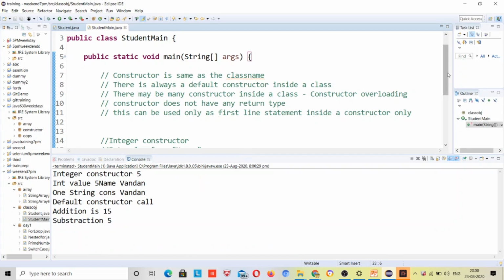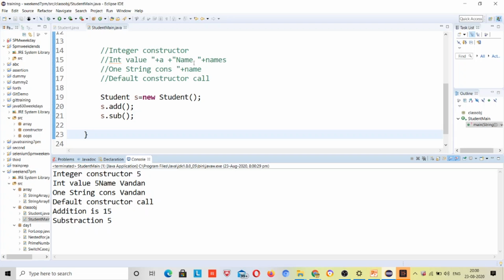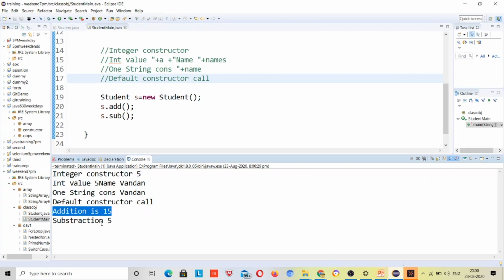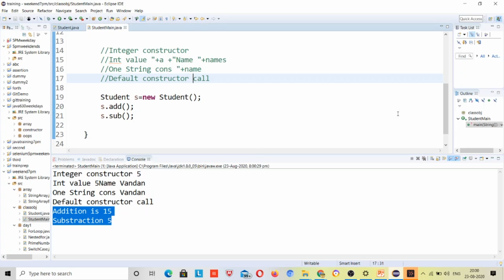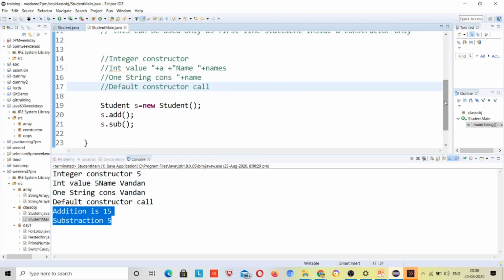You can see your output. Integer constructor, integer value 5, right? So the name Vandan was called, and then one string constructor, and then the default constructor, similarly, and then the addition and subtraction method was called, right? So this was about the constructor chaining inside the same class, right?